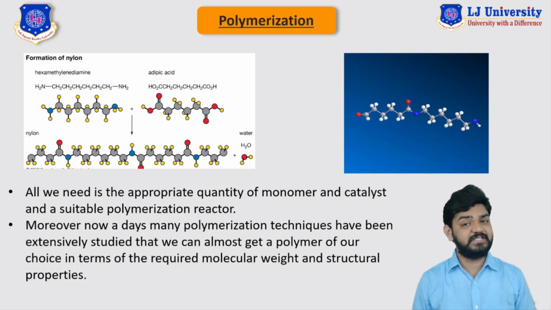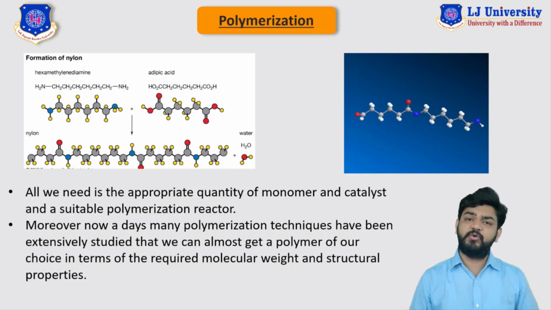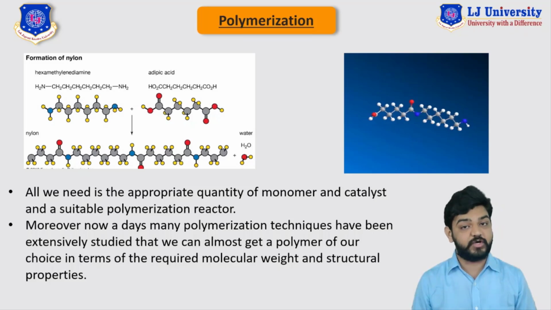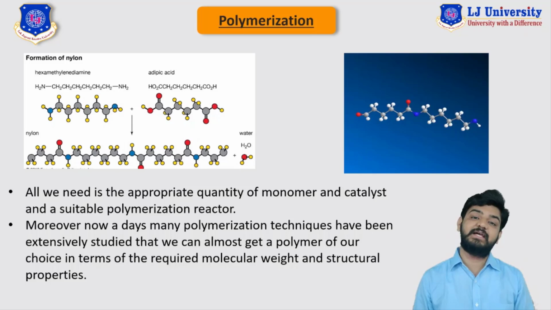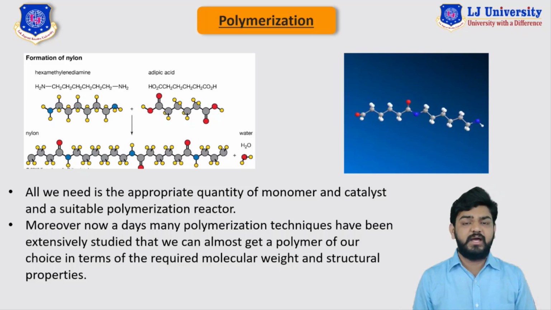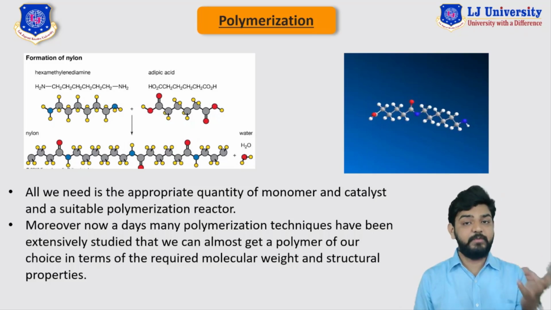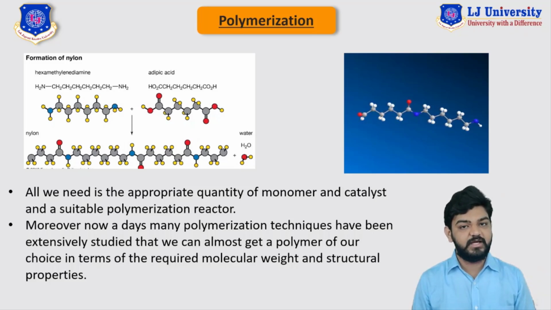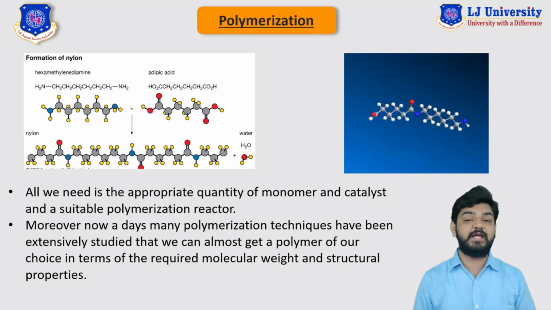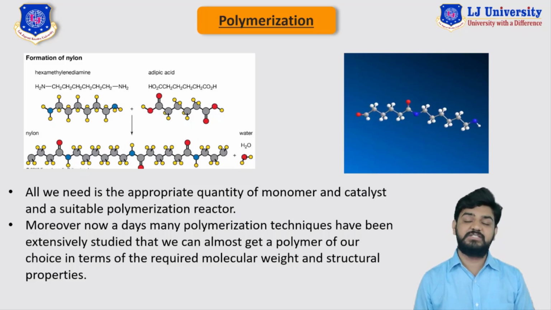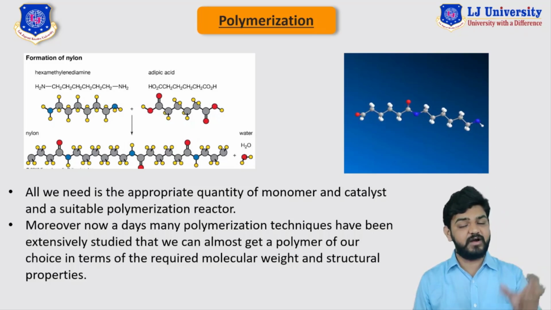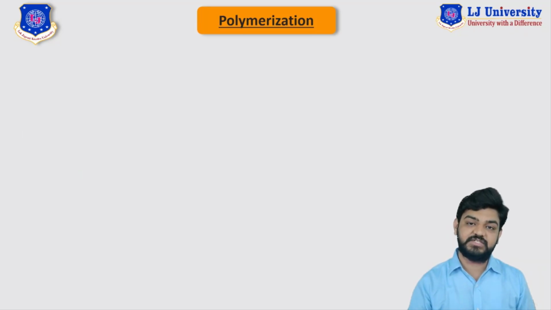So with the help of this technology, we can get almost every polymer of our choice by its molecular weight or its mechanical structure. It is in our hands what kind of molecule we want to produce. We can produce any size of molecule with various molecular weights and mechanical or structural properties. So now let's move to this fascinating word called polymerization.